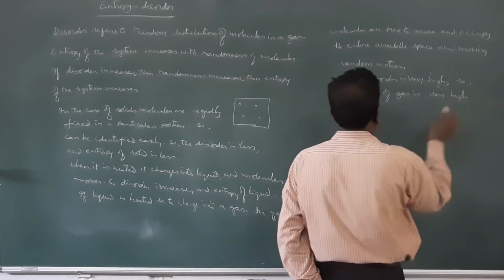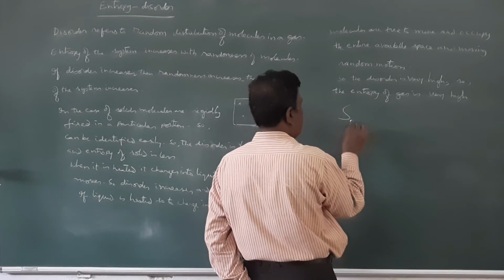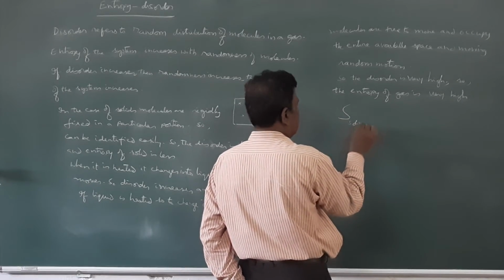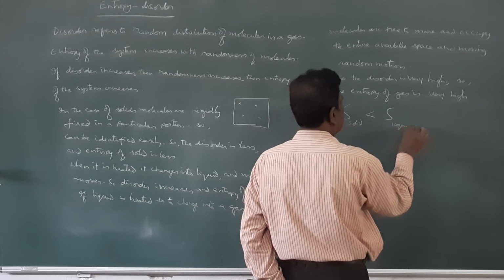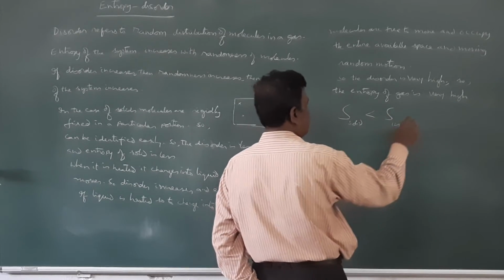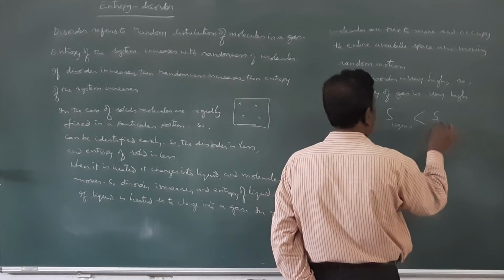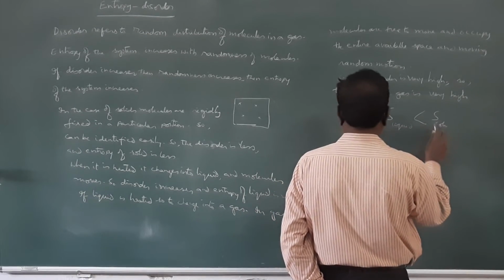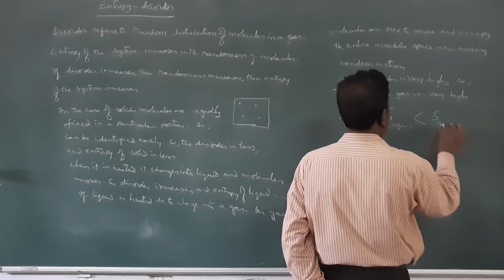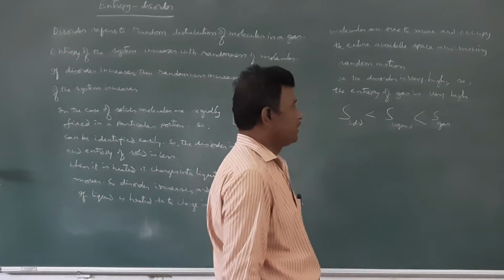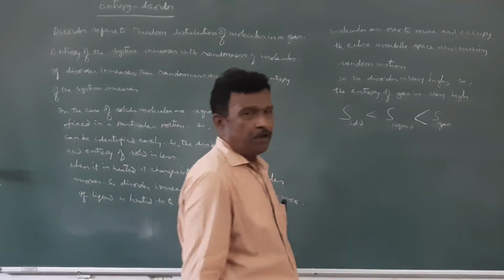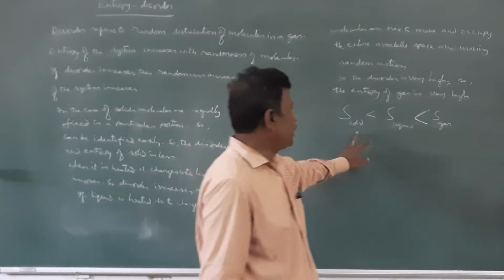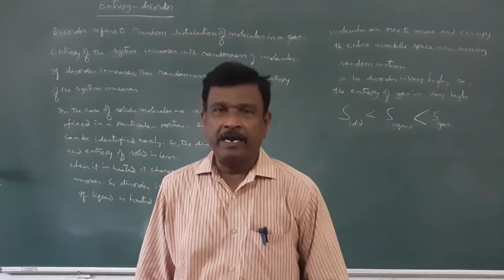Therefore, the entropy of solid is least, the entropy of liquid is higher, and the entropy of gas is very high. This is the order of entropy for solid, liquid, and gas.